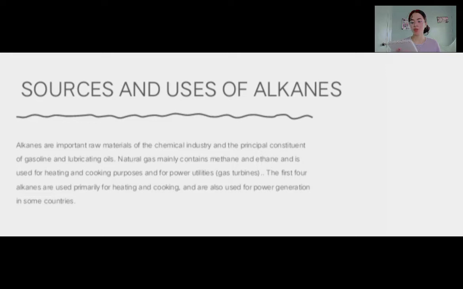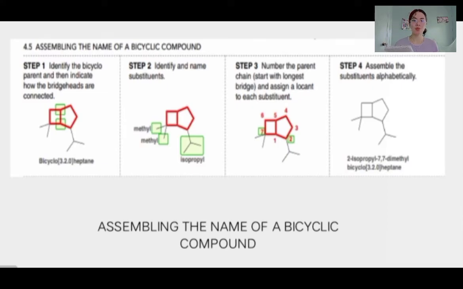Alkanes are important raw materials of the chemical industry and the principal constituent of gasoline and lubricating oils. Natural gas mainly contains methane and ethane and is used for heating and cooking purposes and for power utilities. The first four alkanes are used primarily for heating and cooking and are also used for power generation in some countries. Example for assembling the name of bicyclic compounds.